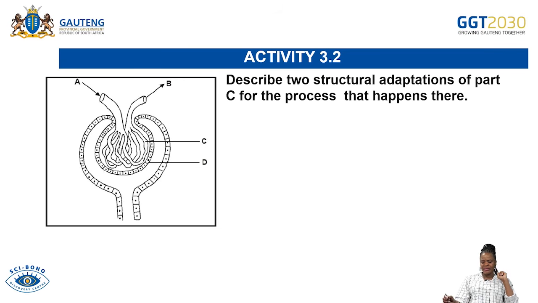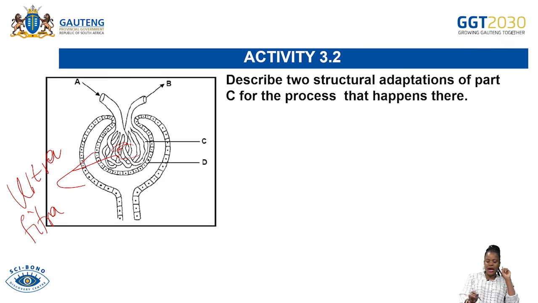Describe 2 structural adaptations of part C. Here is part C. Remember, part C is the glomerulus, the blood capillaries. Now they want us to describe the 2 structural adaptations of part C for the process that happens there. What is the process that is happening there? The process that is happening here is ultrafiltration.